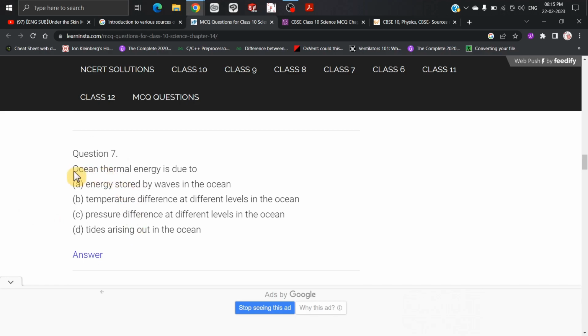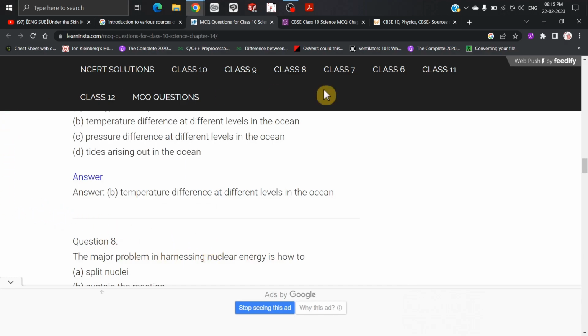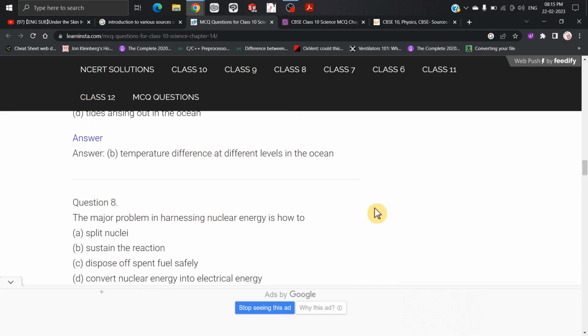Okay. Ocean thermal energy is used due to energy stored by the waves in the ocean, temperature difference at the different levels in the ocean, pressure difference at the different levels in the ocean, or tides rising out in the ocean. मेरे को लग रहा है B है temperature difference फिर भी check कर लेते हैं. Okay, so temperature difference at the different levels in the ocean.